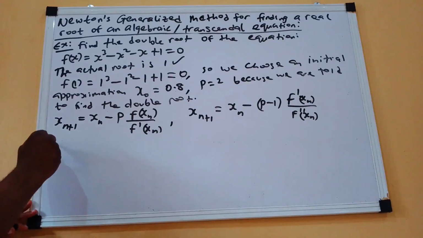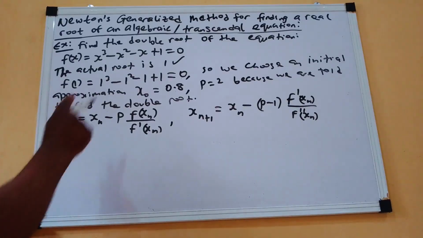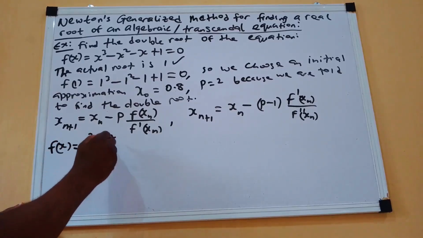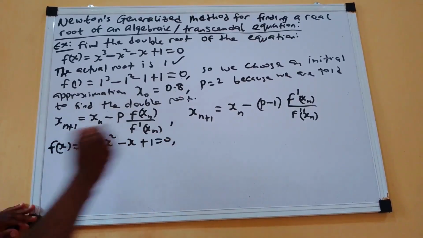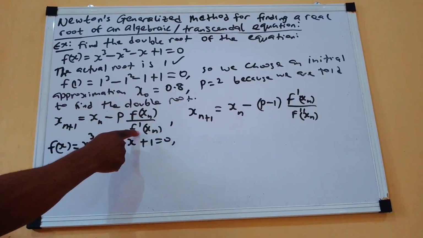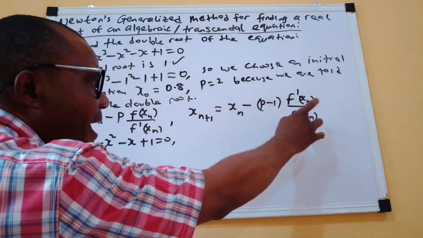Now remember that our f of x is equal to x raised to power 3 minus x squared minus x plus 1 is equal to 0. Now, if you look at these two formulae, we need f prime of xn here and f prime prime.